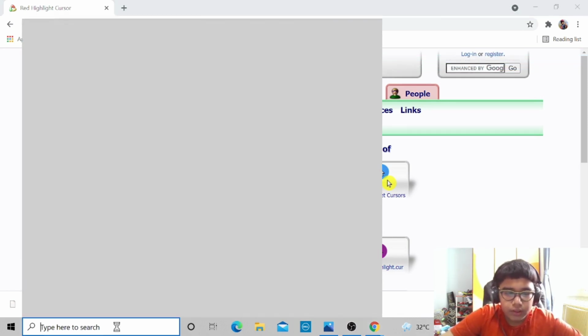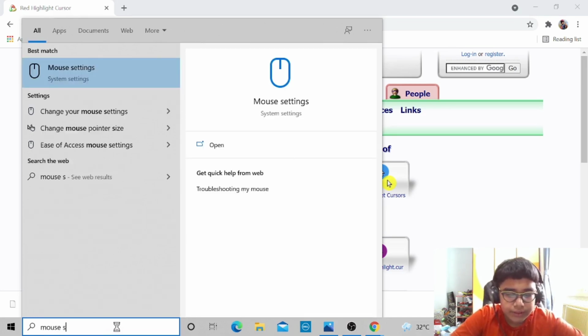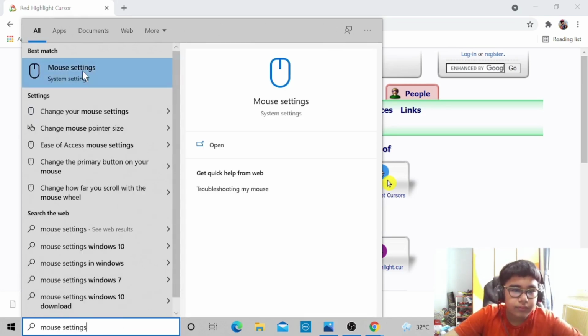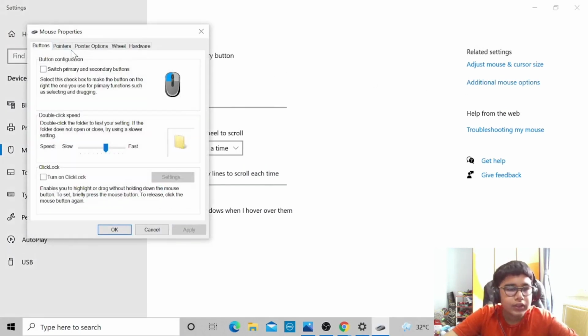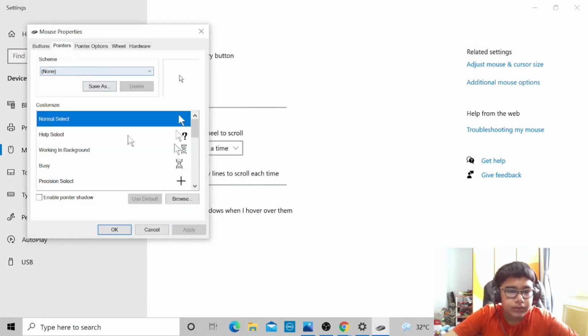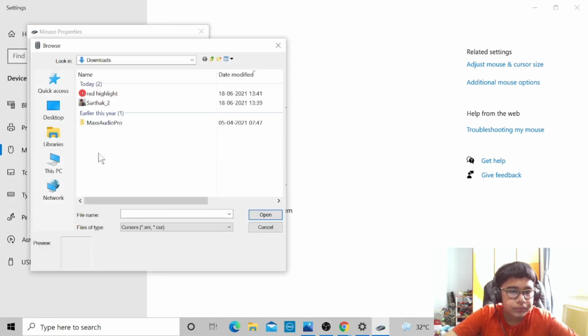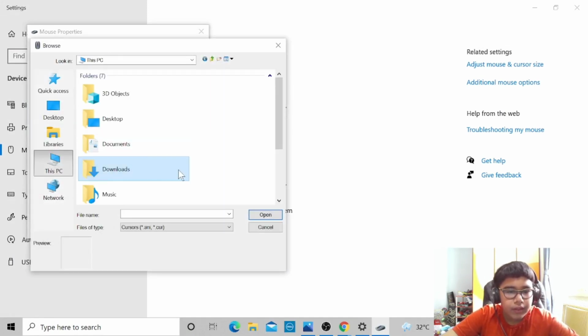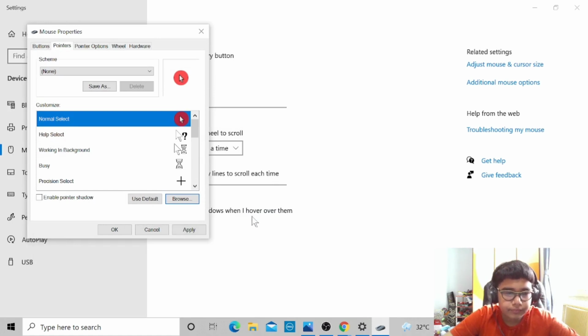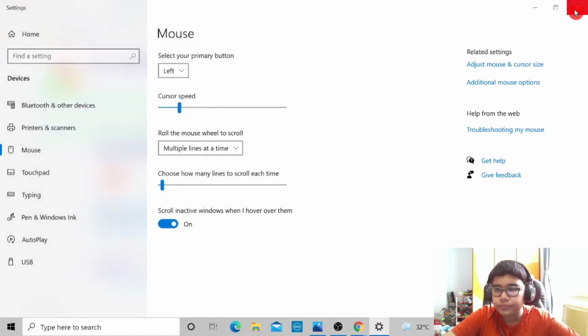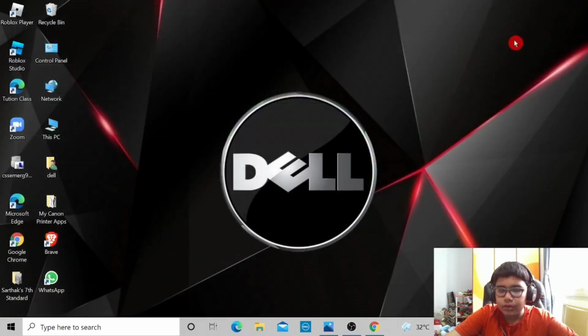Now go select here mouse settings. Go in additional mouse options, select pointers, select browse, this PC, downloads, and here you can see your highlighted cursor. Just open it and then select apply and OK. So now my cursor has got highlighted.